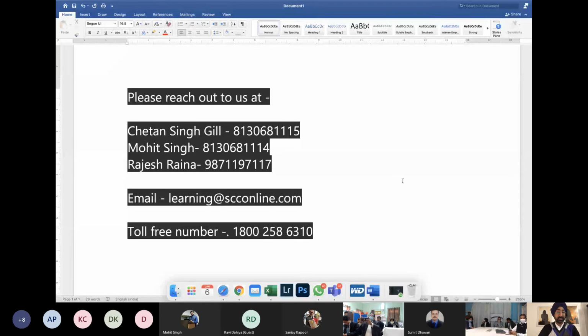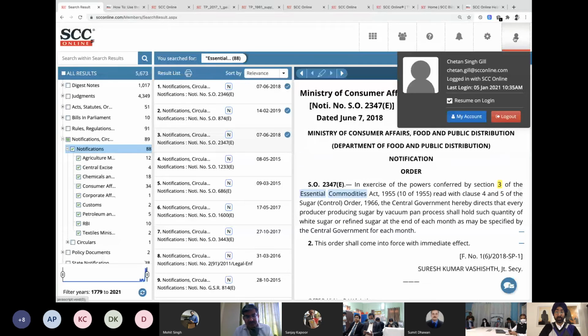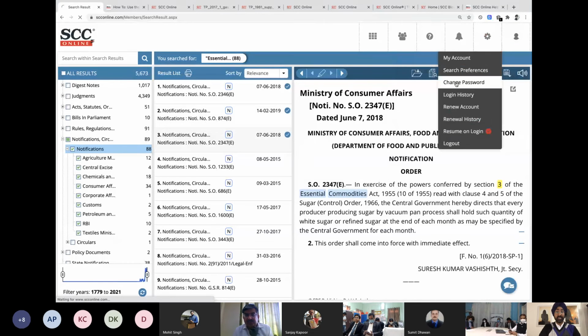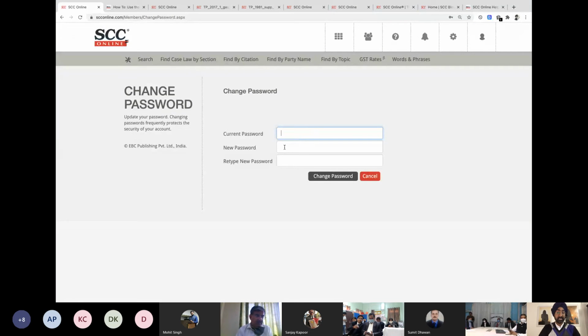One thing which I said in the starting, I would like to say again. You've been given the passwords. Please log in before the 10th of this month, because otherwise the password will expire. I'll show how it's going to be. The first time you put in your password, it will take you to a screen which will look like this. It'll say put in your current password, put in your new password and set a new password. Once you do that, it will set that password for you, and you can use it forever.